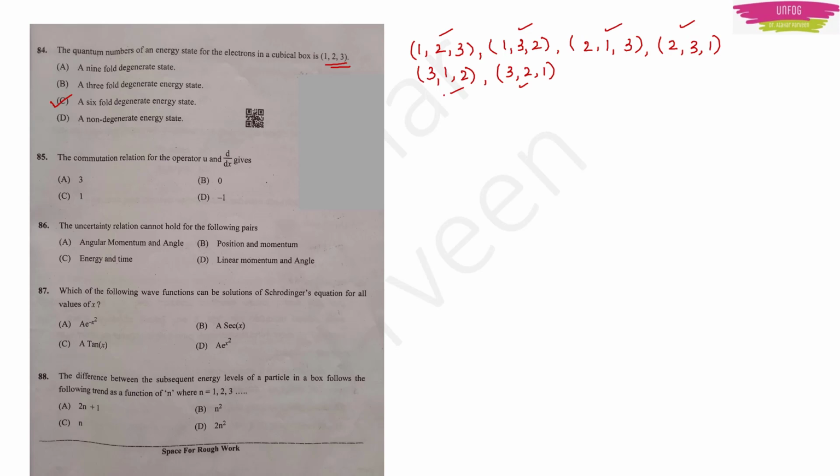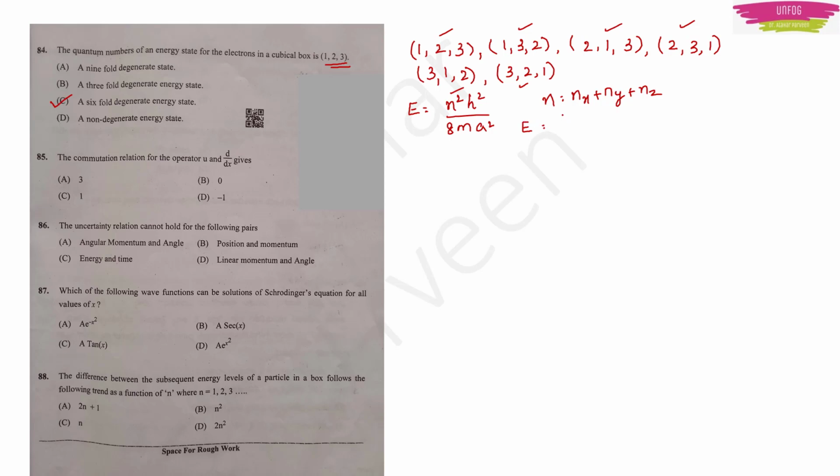By chance, if they are not asking about the degenerate states, if they are asking about the energy, then we know that energy is equal to n square h square upon 8ma square, where n square will be nx square plus ny square plus nz square. So we can substitute here.